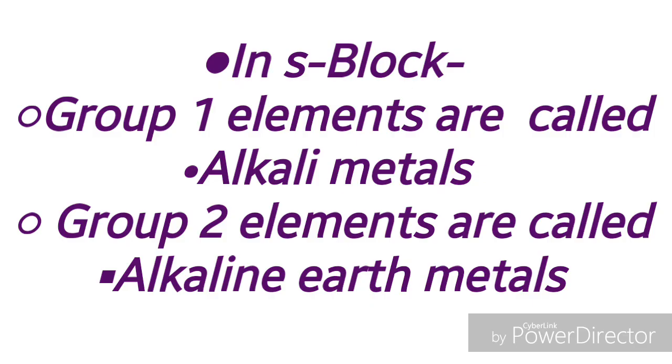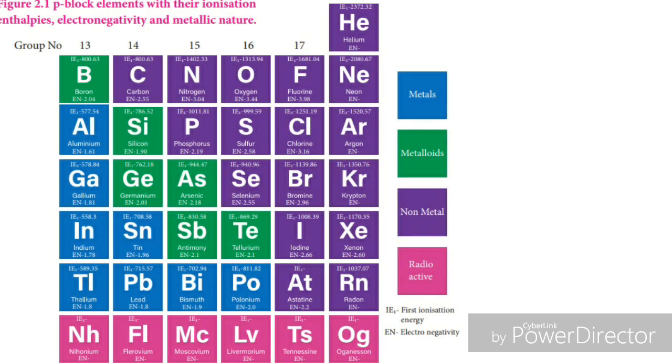In the first group, that is alkali metals, hydrogen, lithium, sodium, potassium, rubidium, cesium, and francium are placed. In the second group, that is alkaline earth metals, beryllium, magnesium, calcium, strontium, barium, and radium are placed.